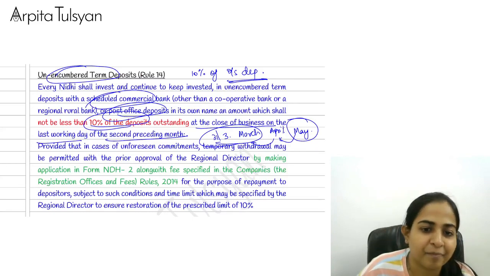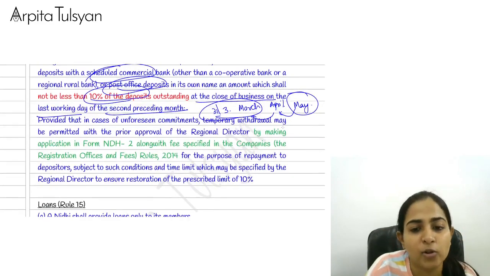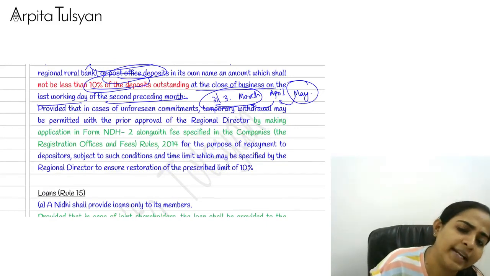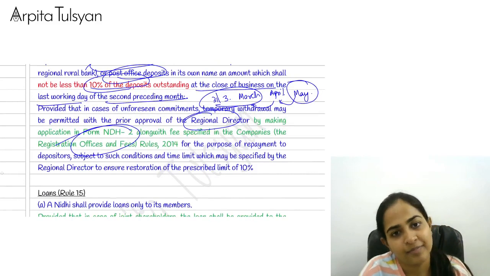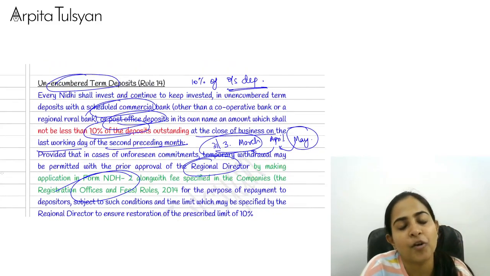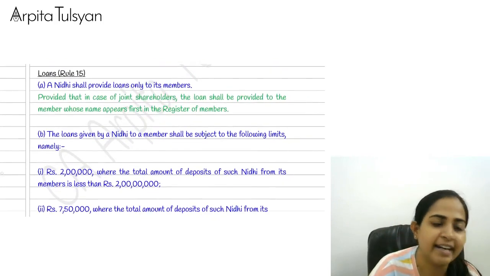Got it? Okay. Suppose sometimes it is happening that you are not able to keep 10%, etc. Go and take the approval from the RD in form number NDH2. Wherever you have to take the approvals from the RD, it is going to be form number NDH2, and you have to go to the regional director.